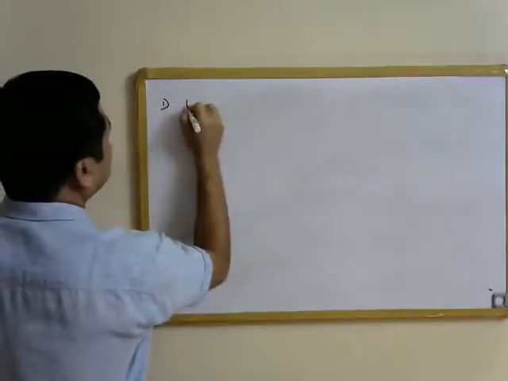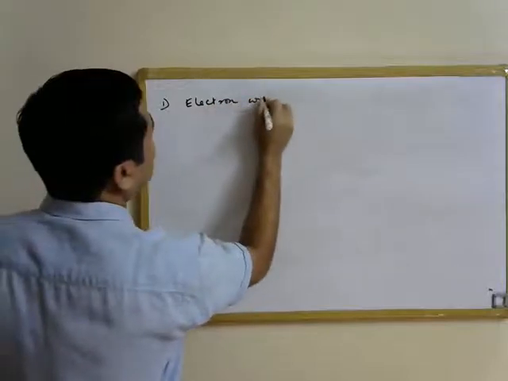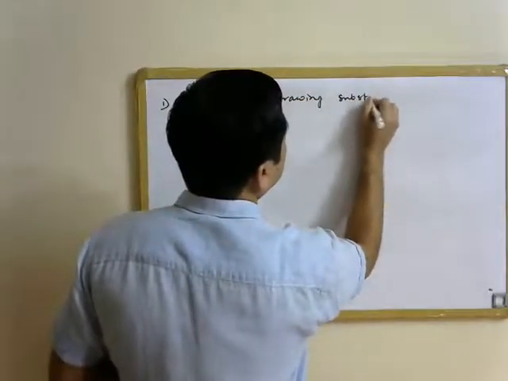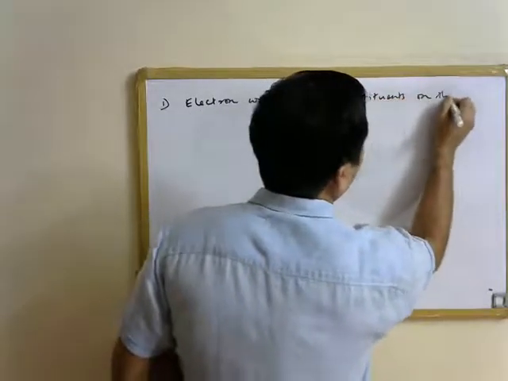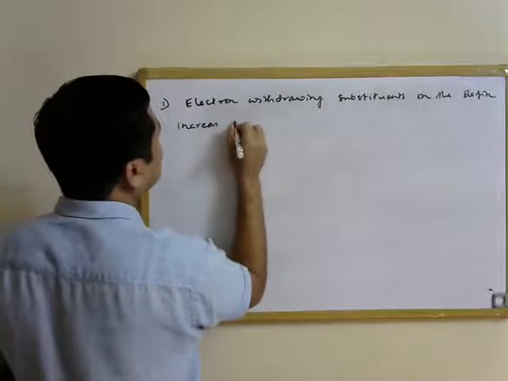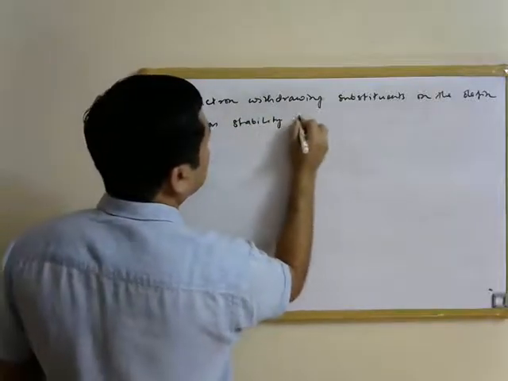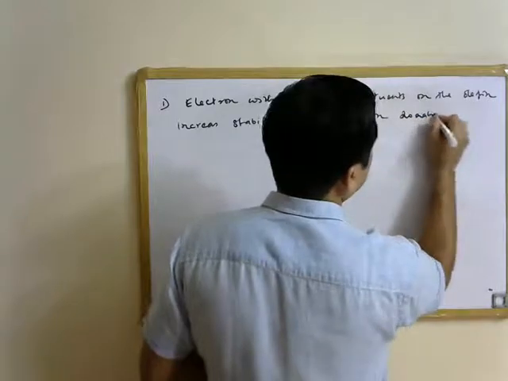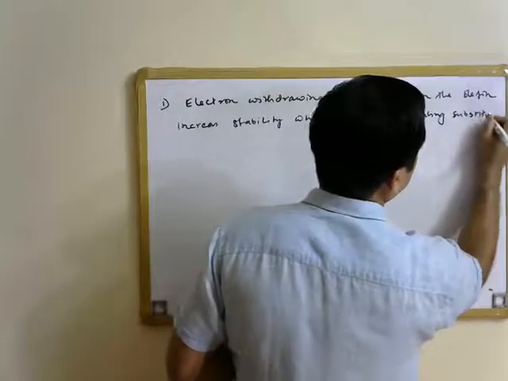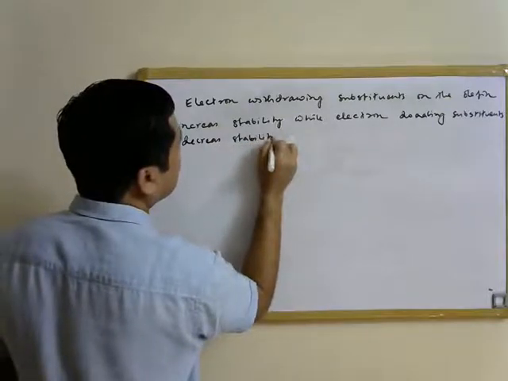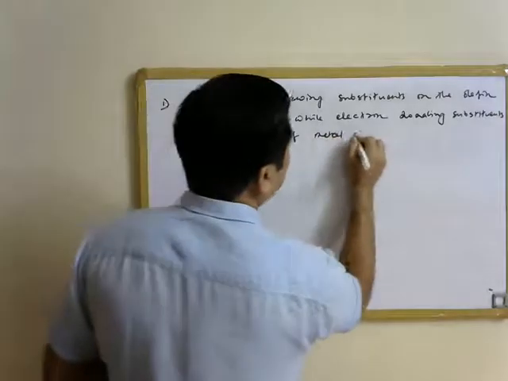of metal olefin complexes. The first observation is that electron withdrawing substituents on the olefin increase stability, while electron donating substituents decrease stability of metal olefin complexes.